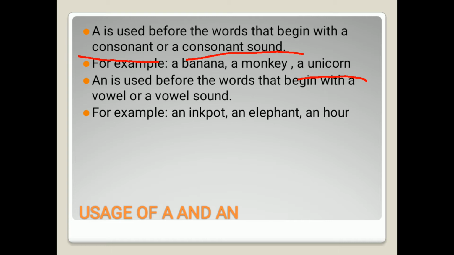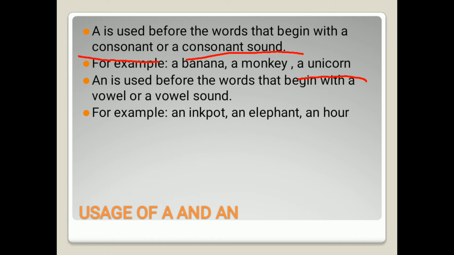Unicorn is starting with the letter u, but the sound is not the vowel sound, right? Like umbrella, the sound of the vowel is u. It is written with the letter u, but its sound is a consonant sound, unlike when we say an umbrella. So that is why we have written a unicorn over there, not an unicorn.